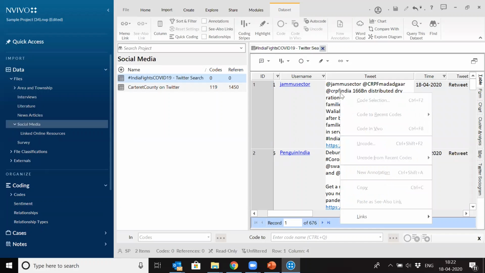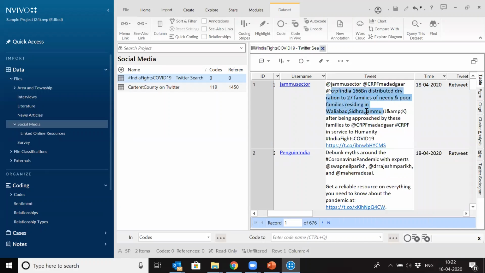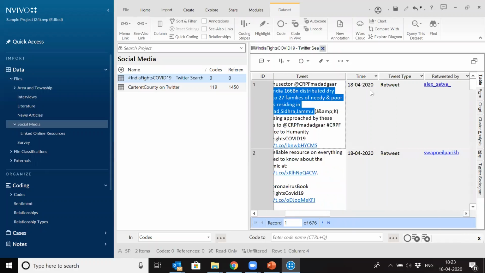You can select this part and you can code it. You can put it into themes or wherever you want to put it, right? And you can run queries also, text query on this, word frequency query on this, anything you can run. So again, you can analyze all the Twitter data using these queries. It has also captured the time of the tweet.